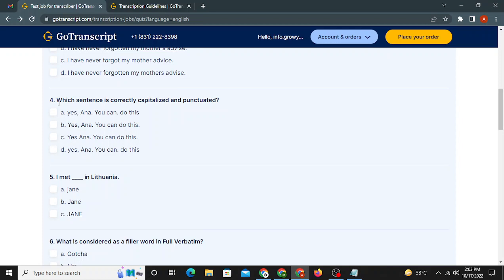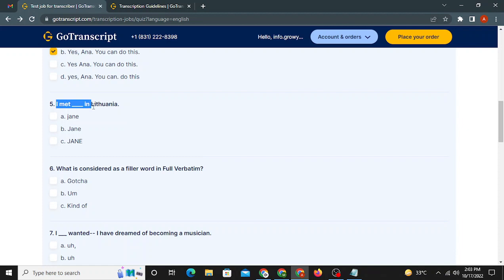Number 4, which sentence is correctly capitalized and punctuated? Okay, so yes, comma. Anna is a noun, so the first letter should be capital, then full stop. You can do this. That's wrong. There is no comma, and that's also wrong. So the B option is correct here. That is an old question. I met dash in Lithuania. The right answer for this is B, Jane.